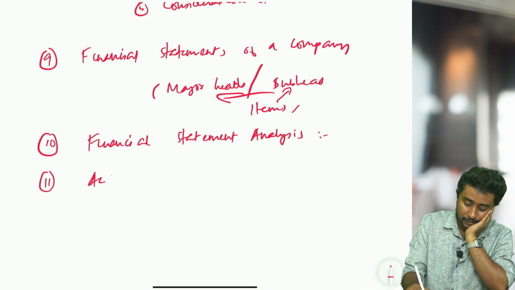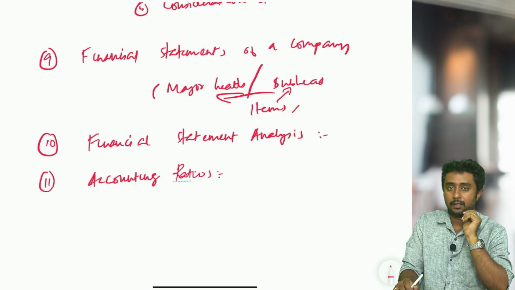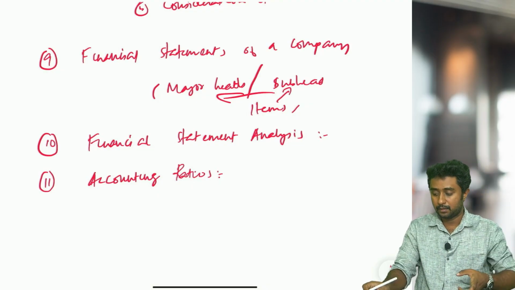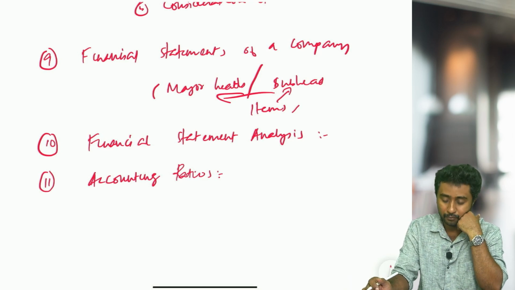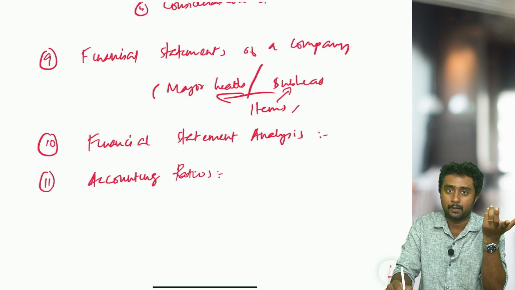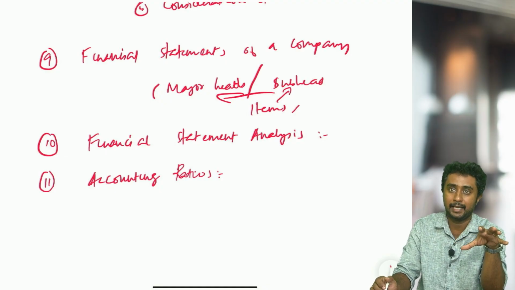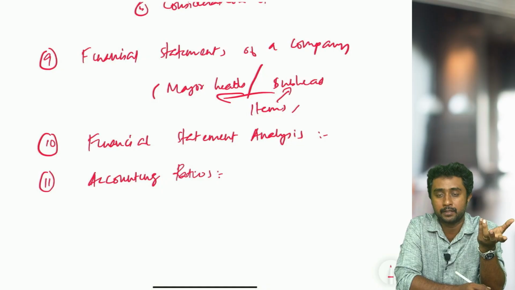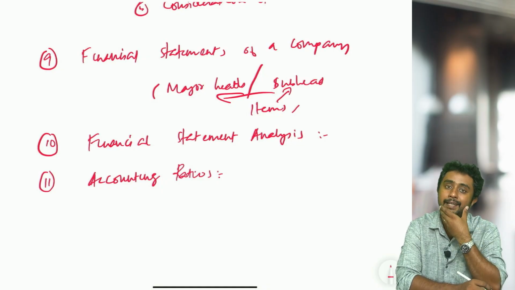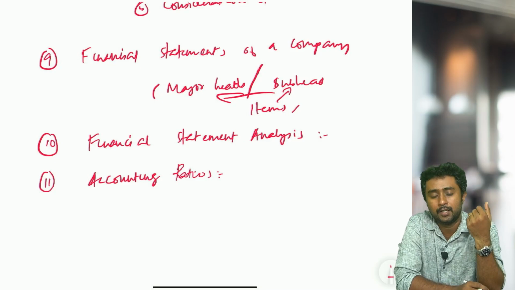Next is obviously accounting ratios. Accounting ratios is a topic where most students get confused because of the types of questions that used to come for boards. Sometimes theory questions will come directly, sometimes indirect questions will come. They will not say clearly in the question that they are talking about accounting ratios, but the question will be based on identifying the tool of analysis used here and stating any of its importance, limitations. So this kind of questions.